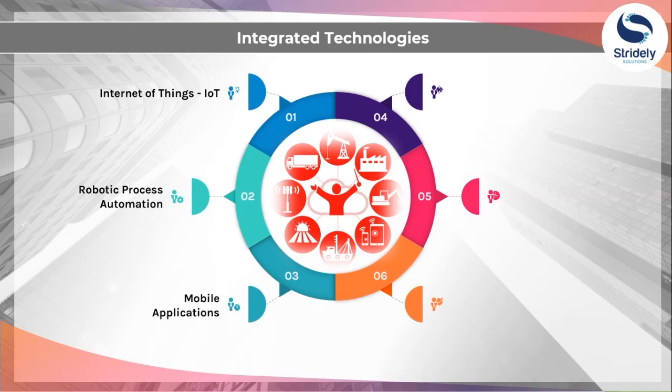Okay, next one is mobile applications. Orchestrator integrates with mobile applications very easily and smoothly with the help of AIS, which is Application Integration Services. And we'll see an example of it as well in one of the cases in later slides.